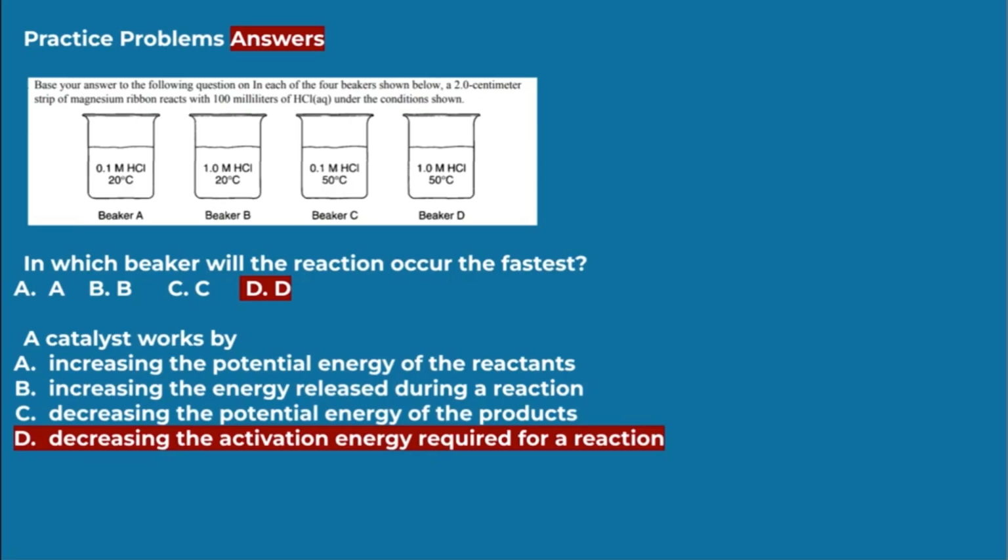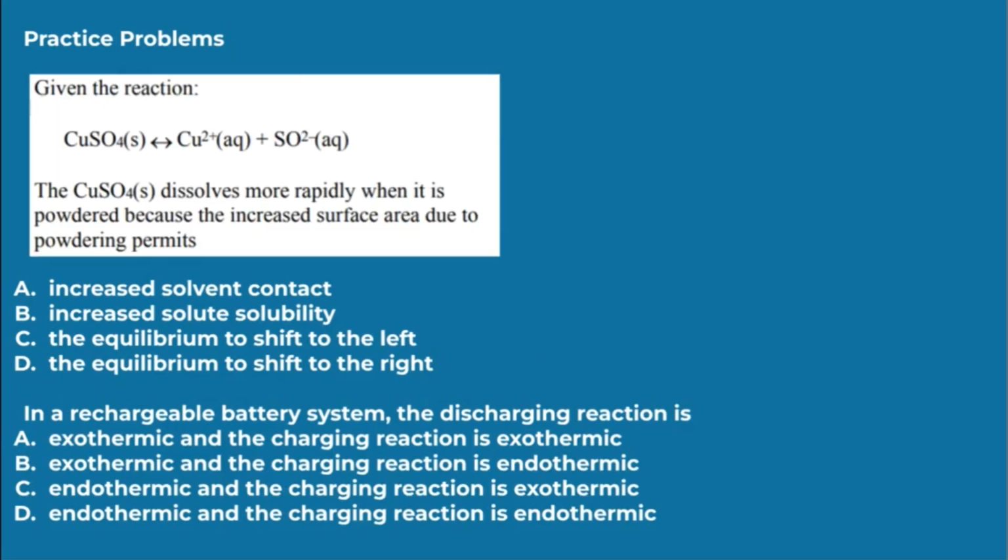Next, a catalyst works by decreasing the activation energy required for a reaction. This is just the simple definition of a catalyst, and it's very important to remember. Here's the next set of questions.